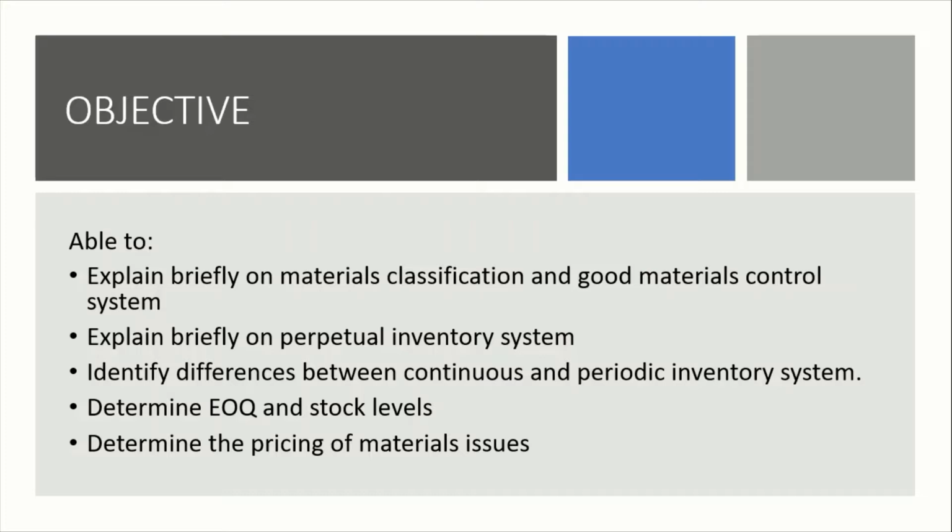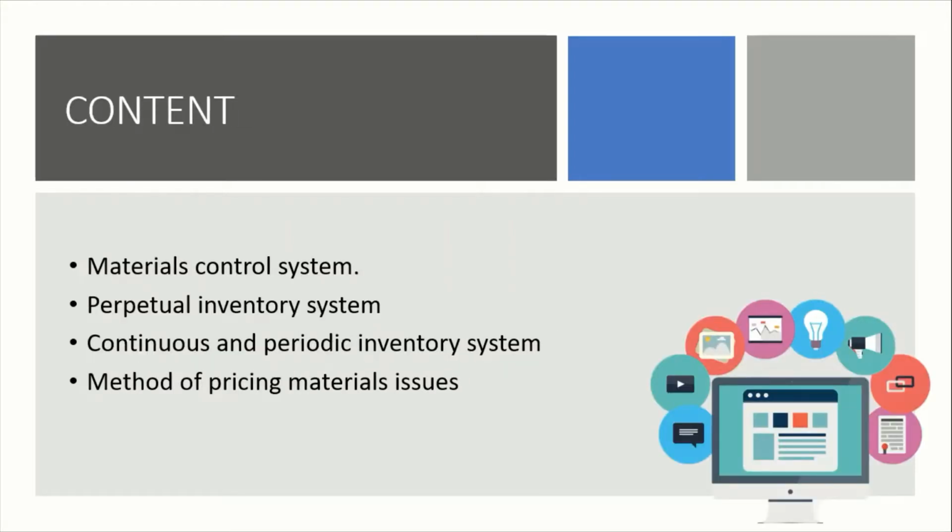good materials control system. Explain briefly on Perpetual inventory system. Identify differences between continuous and periodic inventory system. Determine EOQ and stock level. Determine the pricing of materials issues. The content will be material control system, Perpetual inventory system, continuous and periodic inventory system, method of pricing material issues. Okay, so let's begin.